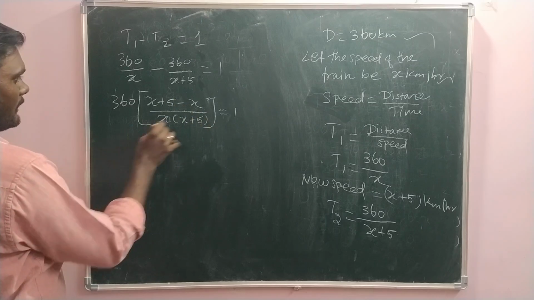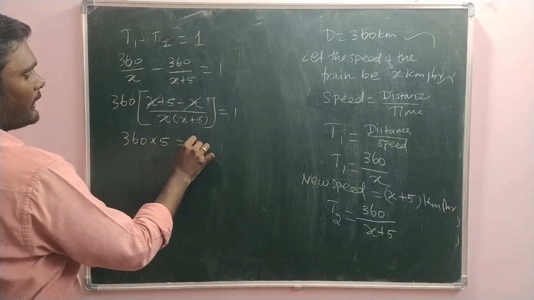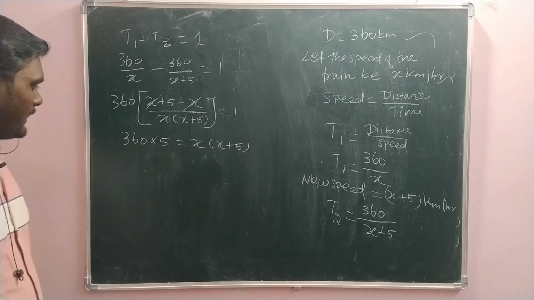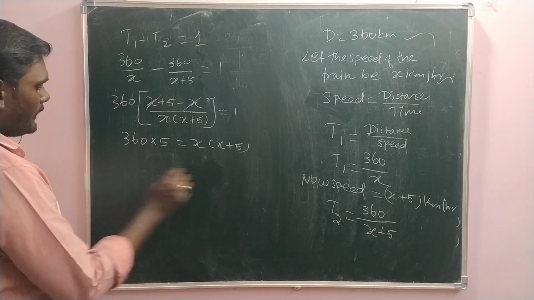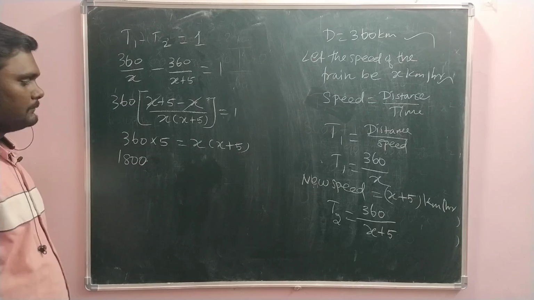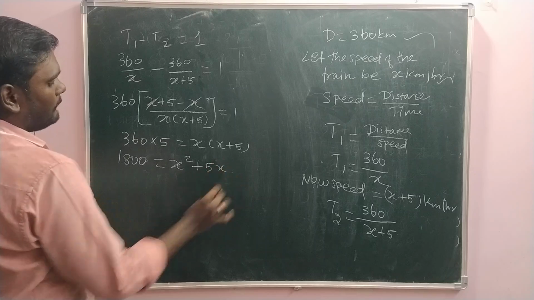And then cross multiply, plus x minus x cancelled. So 360 into 5 is equal to x into x plus 5. How much is 360 into 5? 6 5s are 30, so 1800. Which is equal to x square plus 5x.